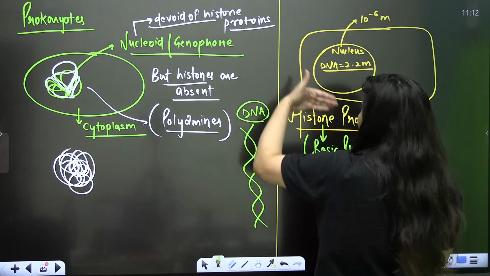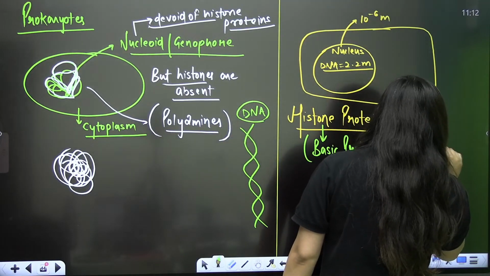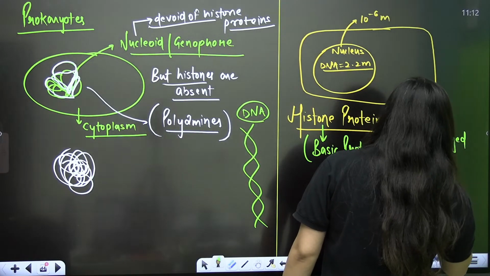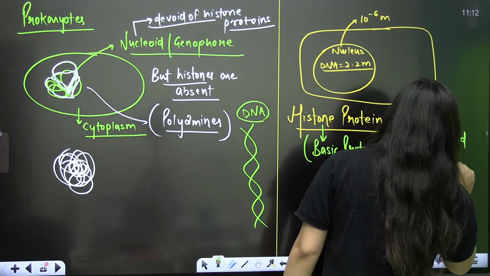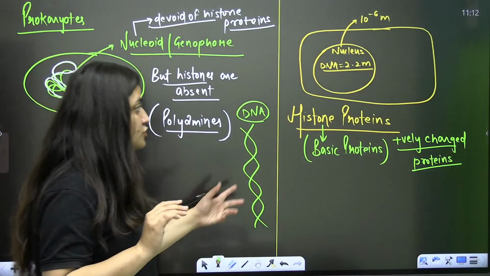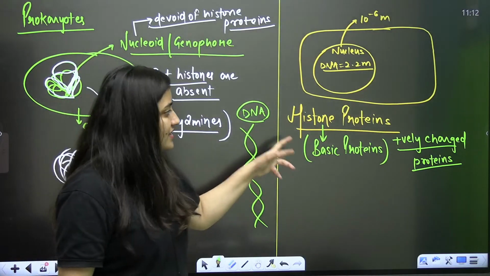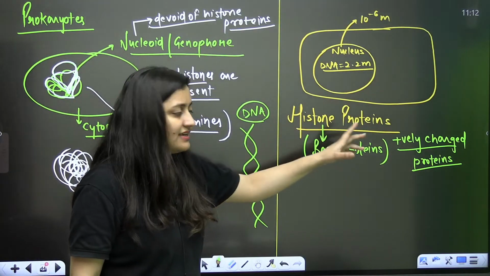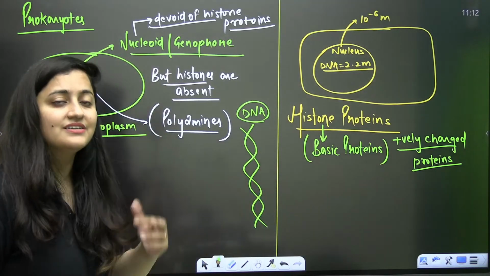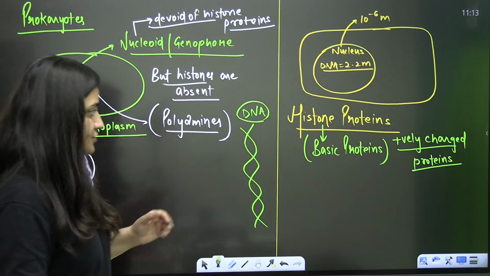This is the first level of coiling. They are positively charged proteins. They are basic proteins actually. So what is the point here? As I said, histones are basic. They are the positively charged protein. Fine.